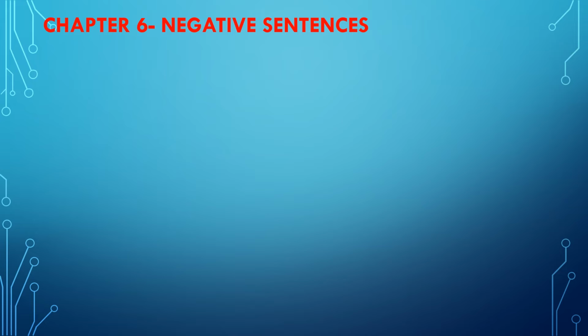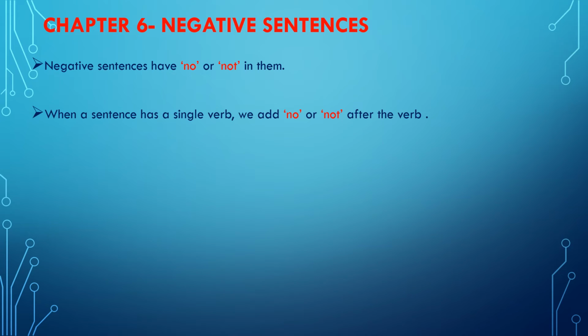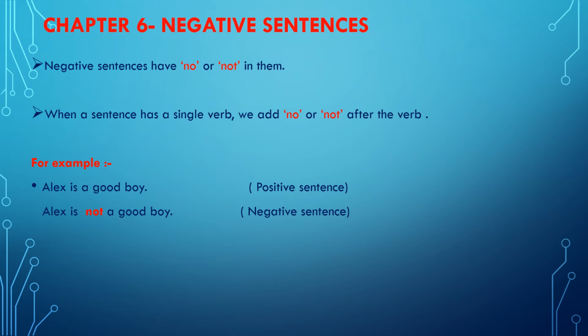So after learning interrogative sentences, let's learn about negative sentences. Negative sentences usually have the word no or not in them. Whenever the sentence has a single verb, we always add either no or not after that particular verb. For example, Alex is a good boy. This is a positive sentence because we are talking positively. But if we have to convert this sentence into a negative sentence, we'll use the word not after the verb. So here the verb is "is". So the negative sentence will be, Alex is not a good boy.